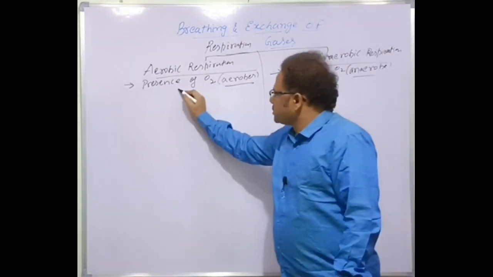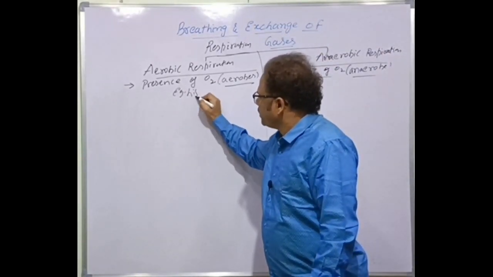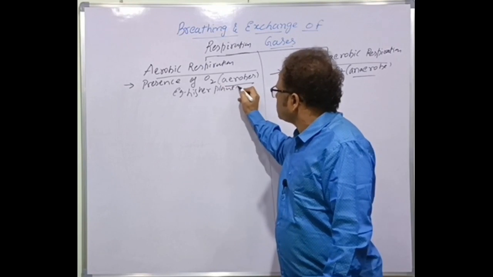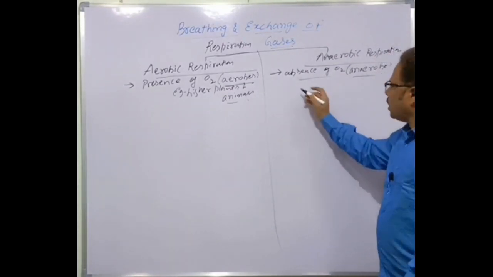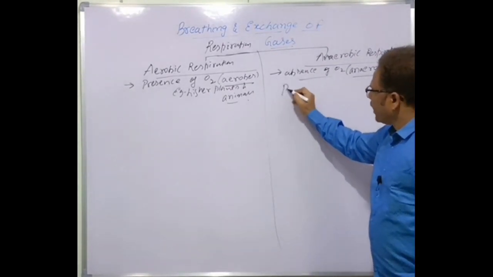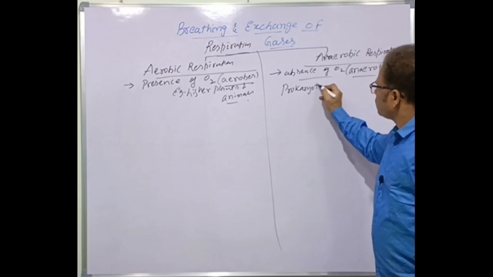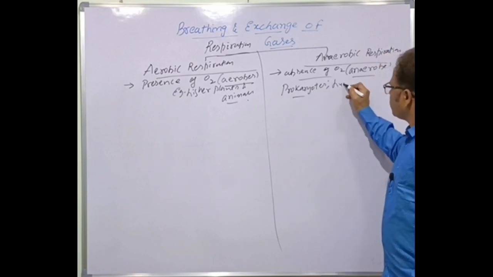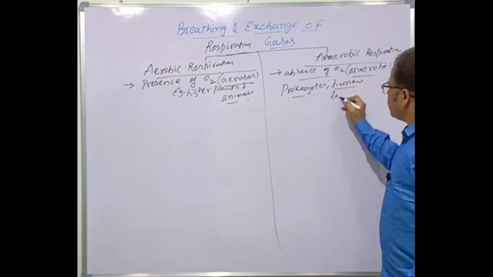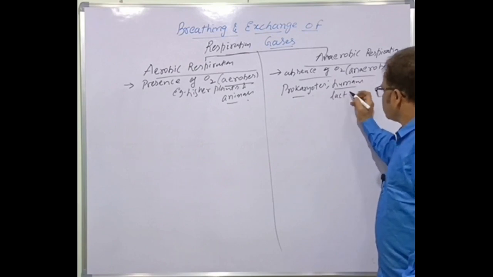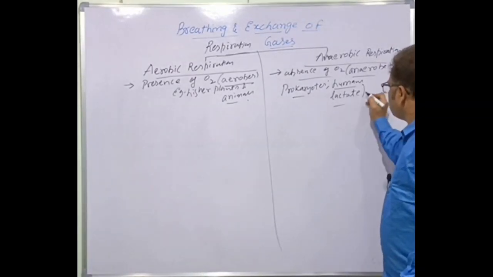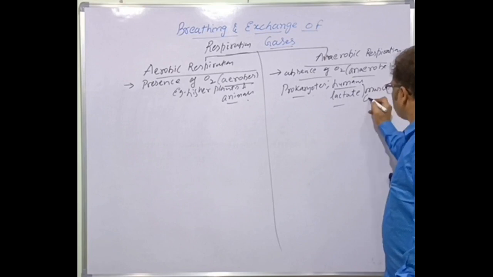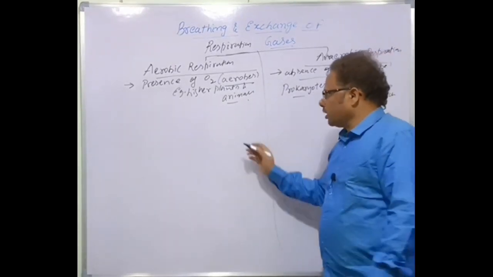Examples of aerobes are most of the higher plants and animals. And the examples of anaerobes are bacteria, for example prokaryotes, bacteria. Even in humans, lactic acid fermentation is present. During the anaerobic breakdown, lactate is formed, during muscle contractions. The anaerobic respiration occurs here. These are the examples.